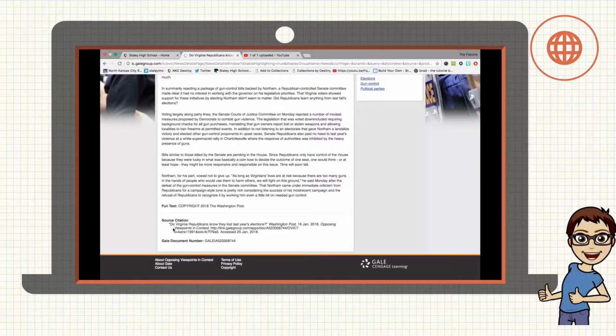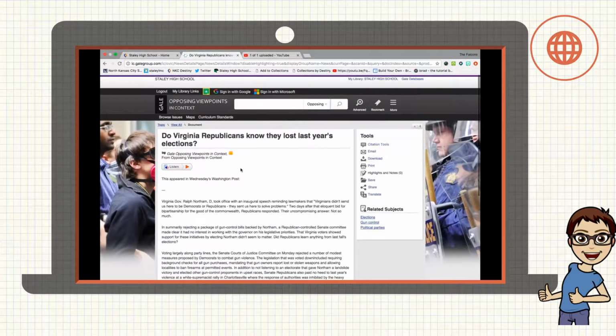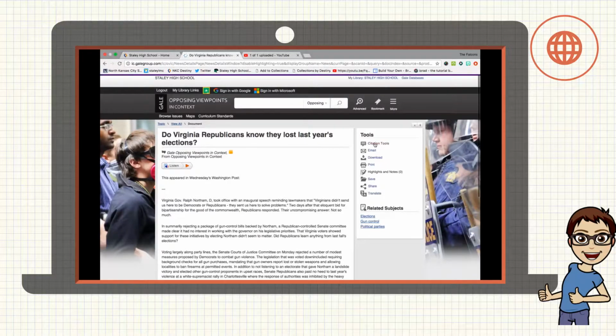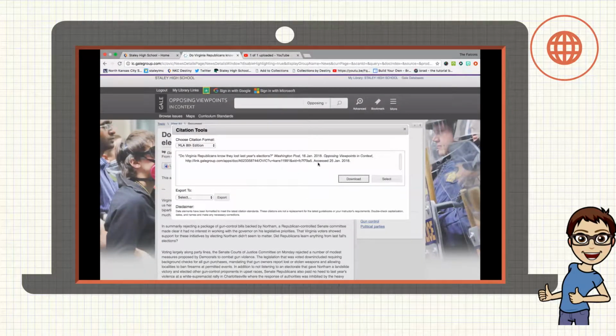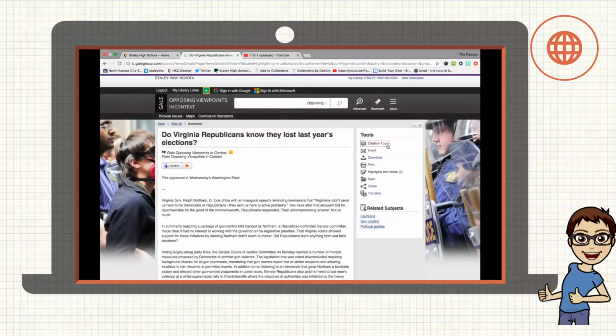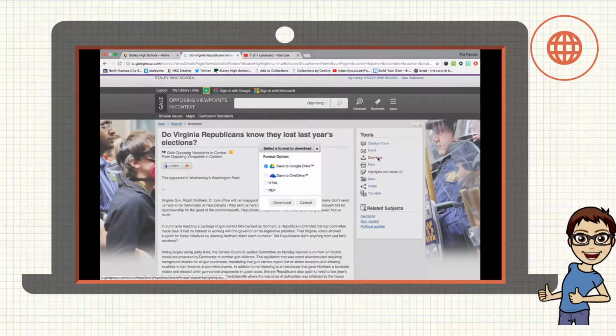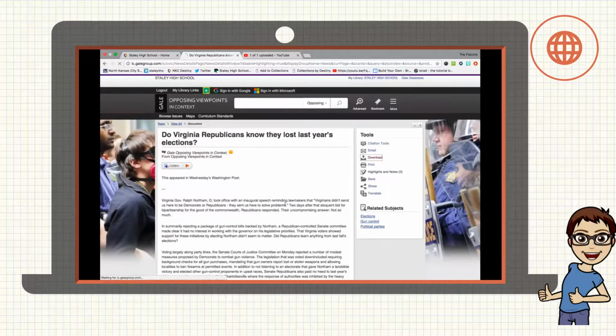This citation at the bottom doesn't say whether it's MLA or what type of citation it is. So if you want to use a citation, I would go to the Citation Tools button instead. And here we have MLA 8th edition, but you can also choose from Chicago or APA if your teacher's asking you for something else. You can copy paste this straight into your works cited page, which is really handy. You can also email articles to yourself. And the download button is pretty handy on this database because you can put it straight into your Google Drive or download it onto your computer as a PDF.